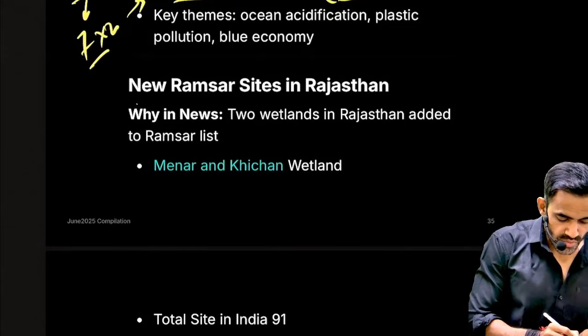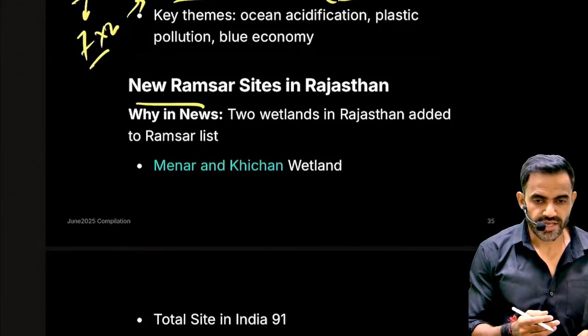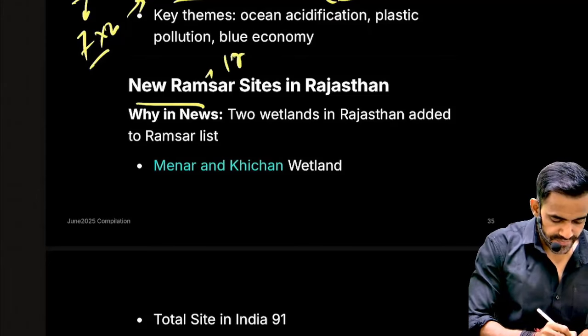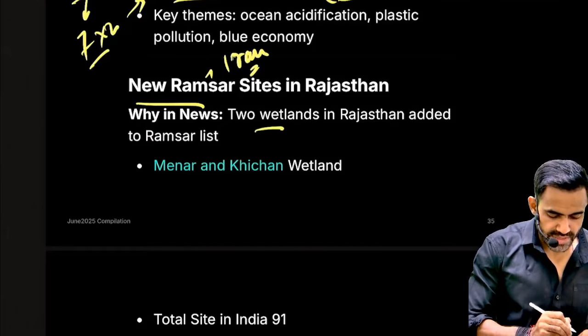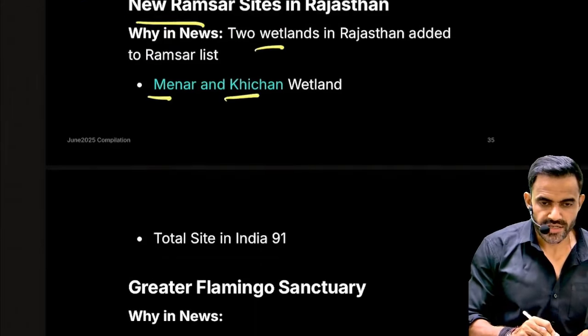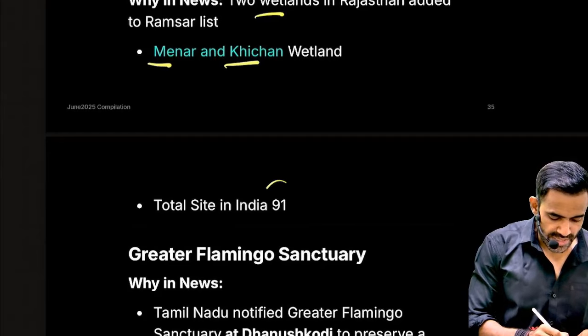Next is related to new Ramsar sites. The Ramsar Convention is there for the conservation of wetlands. Ramsar is the name of a place in Iran. Two new sites are there from Rajasthan. One is Maner and the second is Kishan wetland. So in total there are 91 sites.